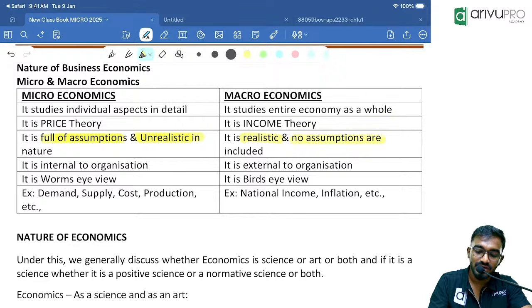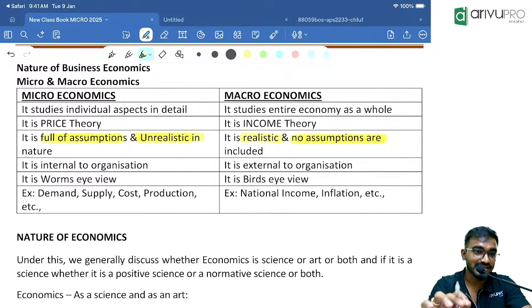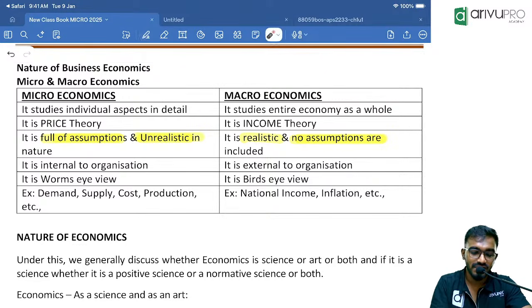There is no assumption. In most of the concepts of macroeconomics, there are no assumptions. Clear? In Keynesian theory, in a few places we will take some. That means almost 99% of the concepts are realistic here. Very hardly in a few places are we going to take assumptions. So micro is filled with assumptions, but macro has none.